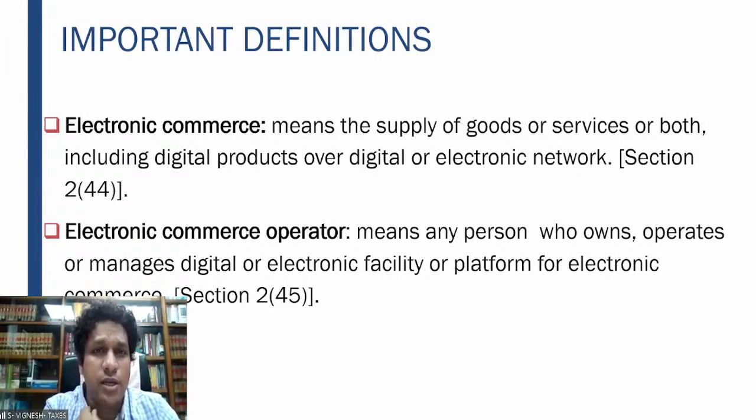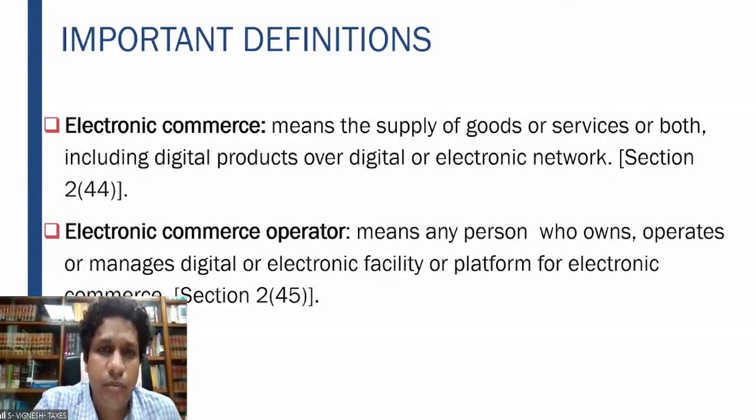We have an app where you can get transported anywhere within the city. You don't have to rely on the erratic behavior of the auto rickshaw drivers. So you have the ability to book a two-wheeler. You have an ability to book a bike. You can sit behind the driver and go from one place to the other. All this has happened because of technological advancements, the startup technical wizardry which our country has produced. All this has been contributing factors to the development of e-commerce over a period of time.